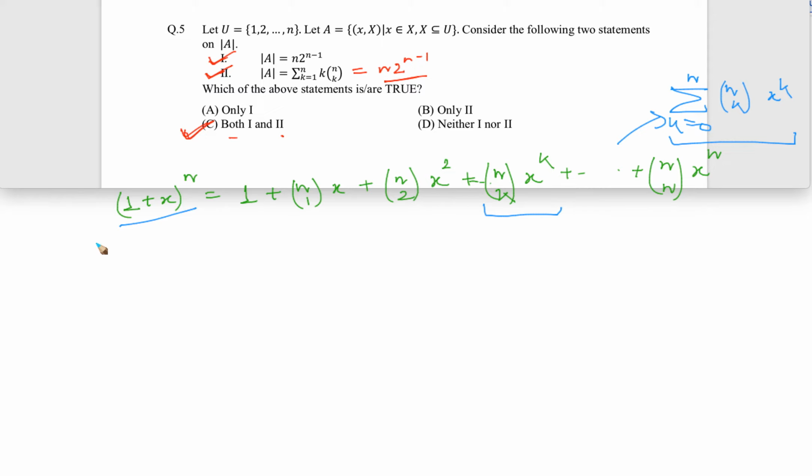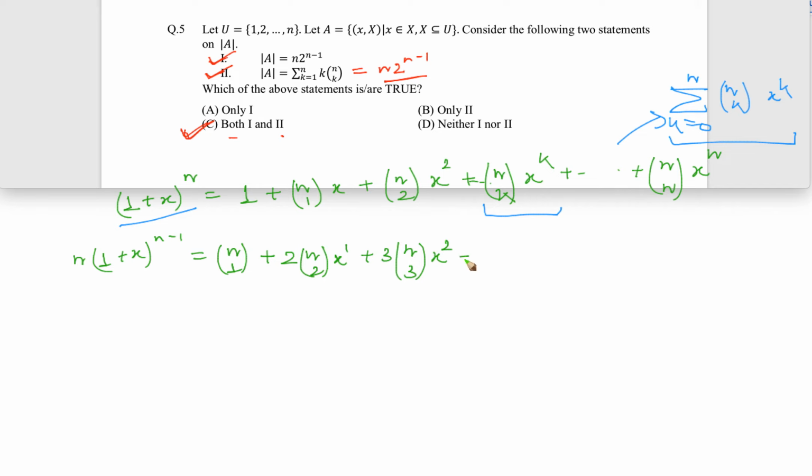If I differentiate it, we are going to get n into (1 + x)^(n-1). The first term will be 0, then this term will be nC1 itself, and then the magic starts. You can see 2 nC2 x to the power 1, then the next term will be nC3 x³, so it will be 3 nC3, and x³ will become x².